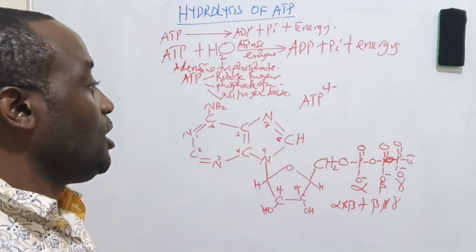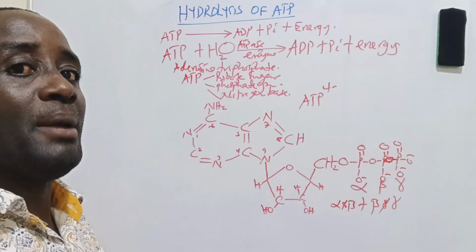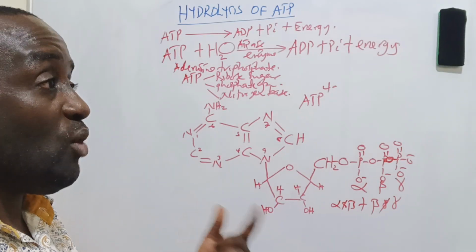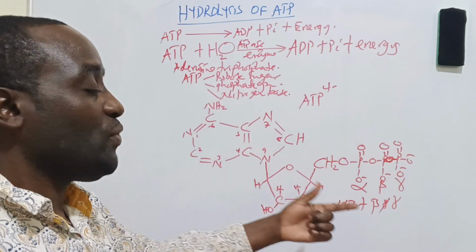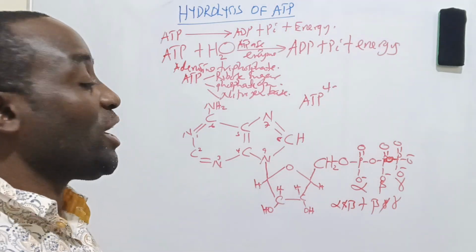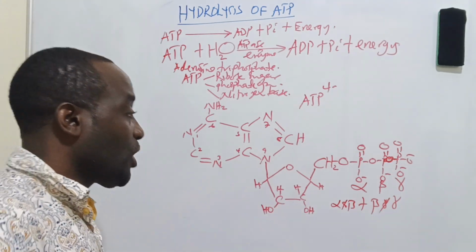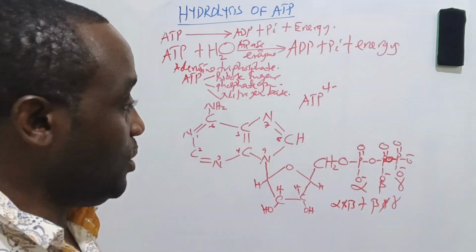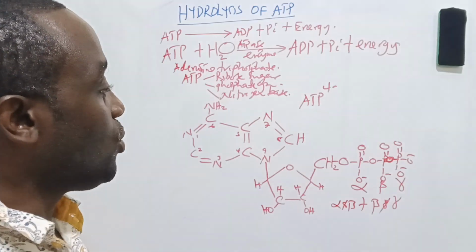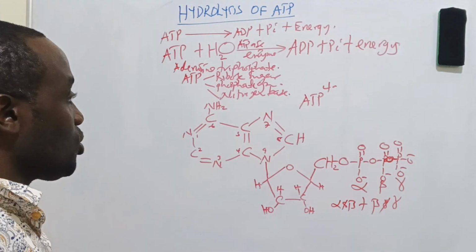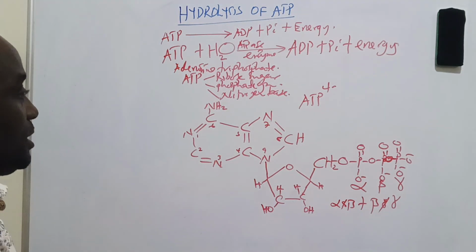In chemistry, the lower the energy possessed by a molecule, the more stable the molecule. The higher the energy possessed by a molecule, the more unstable the molecule. So the more phosphate groups on the molecule, the more energy carried by such a molecule, and it becomes very unstable. So the bonds are broken down spontaneously, of course, liberating energy to get products which are very stable thermodynamically.